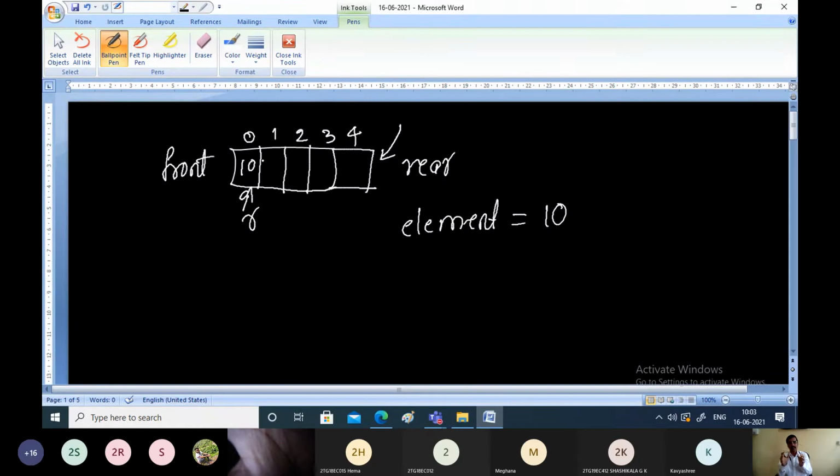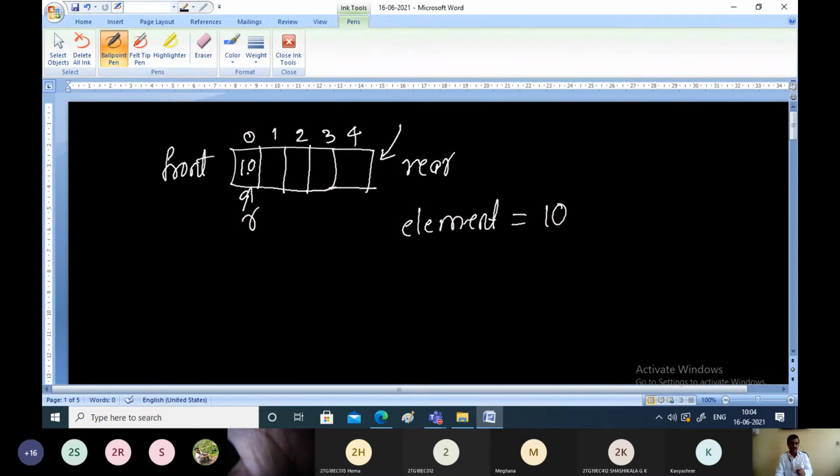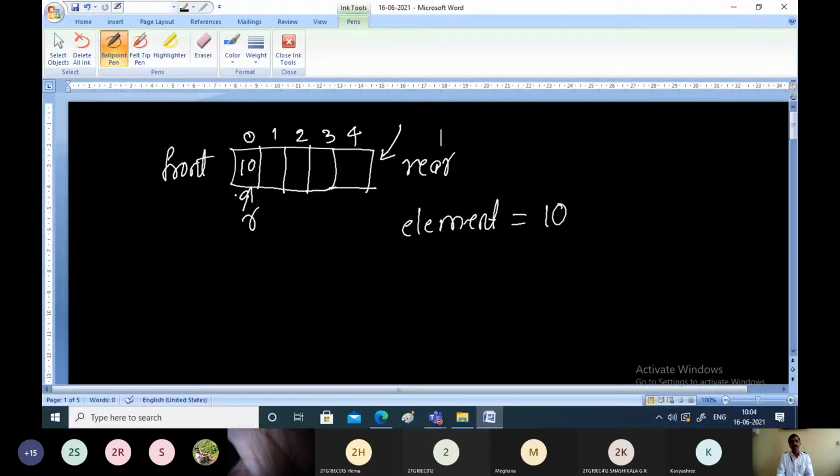Because what is the logic? Whenever a person enters the queue, the person will not stand there itself. The person will move to the front of the queue. So that logic is being used here. The element should be moved to the front of the queue, because whenever the service is available, that person will get the service first and that person will leave the queue. That is what the front end of the queue is.